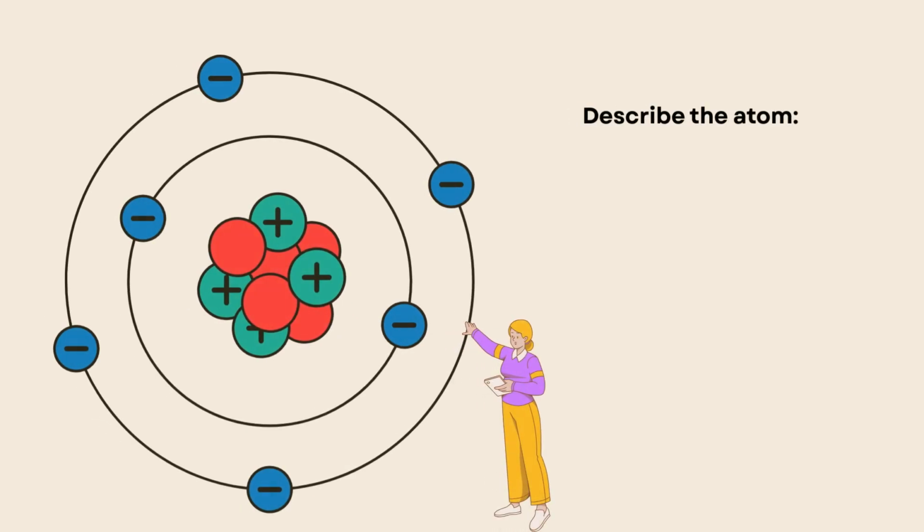As here, if we focus on the atom, we will see that the nucleus consists of two things like that. As you see here, green balls that have a positive charge and red ones that have no positive or negative charge, and the electrons surrounding it have a negative charge. So let us see each component of them.